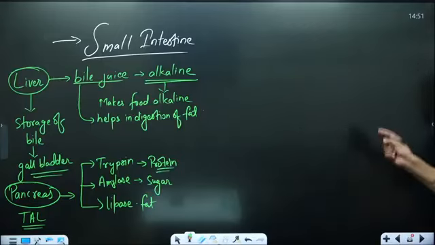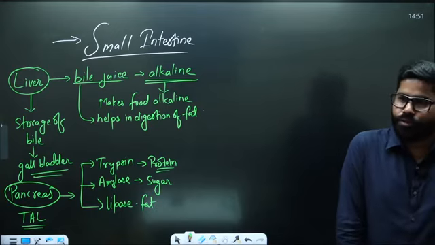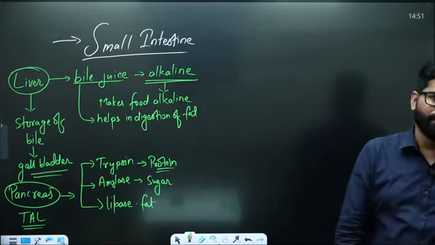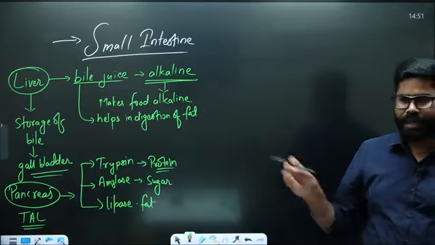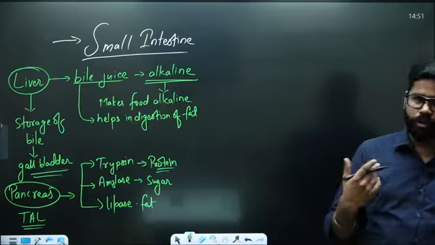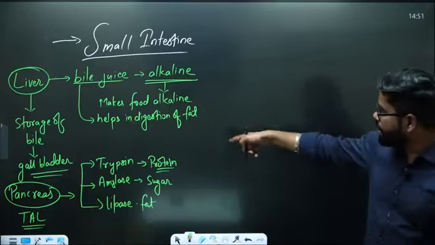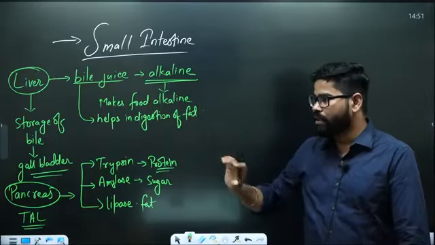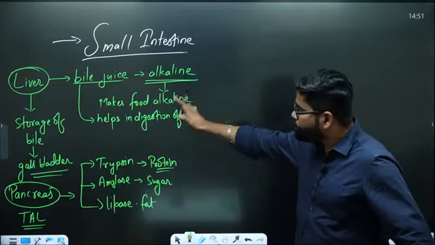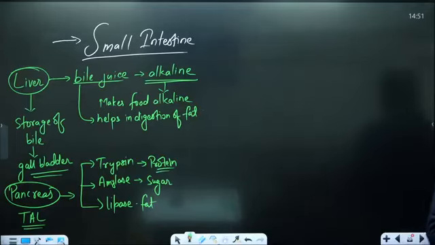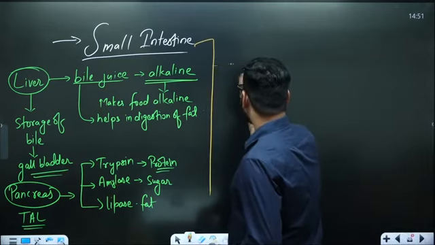So pancreas and liver supply different things. One is bile, and then three things, trypsin, amylase, and lipase. Lipase is for lipid, it includes fats, but mainly fat. Then we have trypsin for protein, amylase is for the sugar. So these three things are coming from pancreas, and then they are coming along with the bile juice from liver. So they all have come into the small intestine. This small intestine is having three parts.